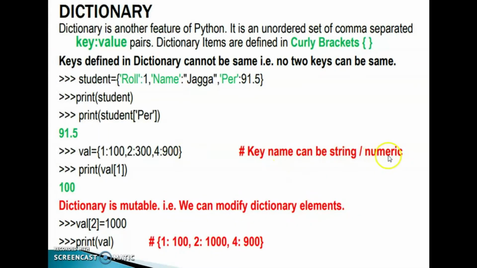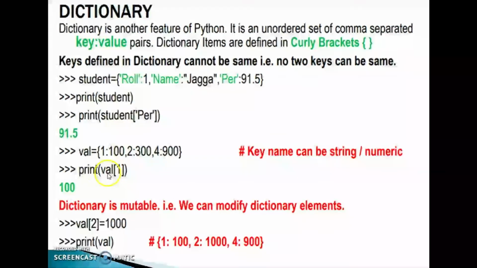Key name can be string or numeric. So here the key name is 1, that is a numeric value. But here in the student the key is roll, that is a string value. Okay. Print val of 1, which is the value? 100.